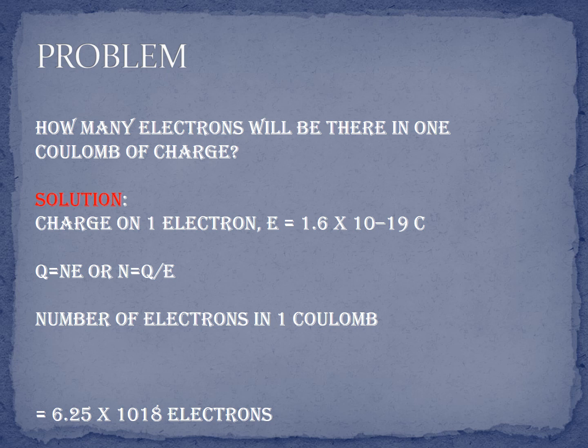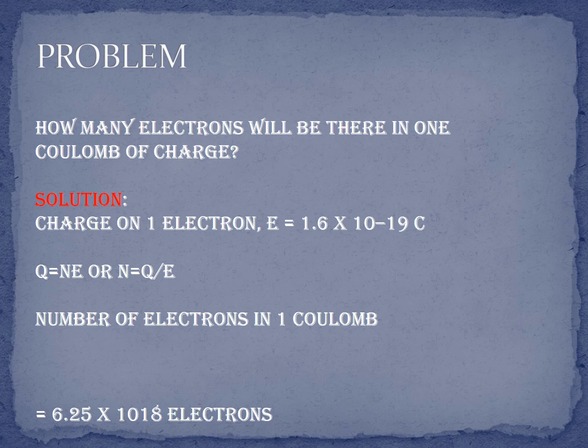Now, one problem sum is given here. How many electrons will be there in 1 coulomb of charge? Charge on 1 electron is equal to 1.6 multiplied by 10 power minus 19 coulomb. Number of electrons in 1 coulomb is equal to 6.25 multiplied by 10 power 18 electrons.